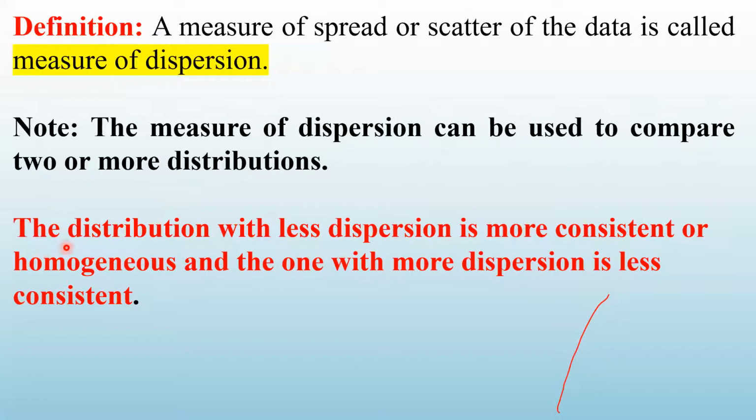Look at the third line. The distribution with less dispersion is more consistent. जिसमें dispersion कम होगा, that group will have more consistency. That is what is written here. जो अभी हमने problem में देखा था, I mean this example में, that is what we noted, and वही मैंने यहाँ लिखा. The distribution with less dispersion is more consistent or homogeneous, and the one with more dispersion is less